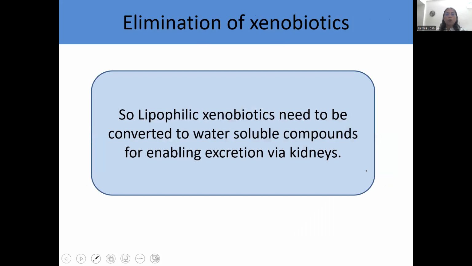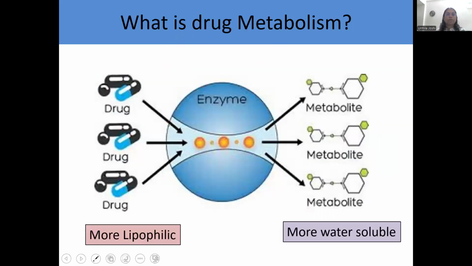Okay. Now, this process of conversion of any lipophilic substance to a more water-soluble substance is known as drug metabolism. So, there is drug in the body.